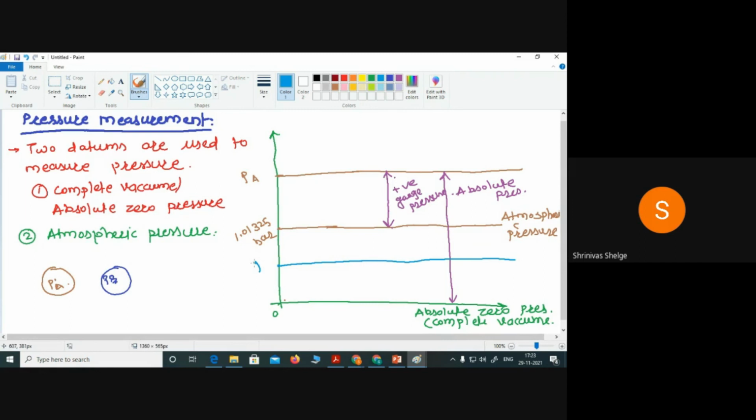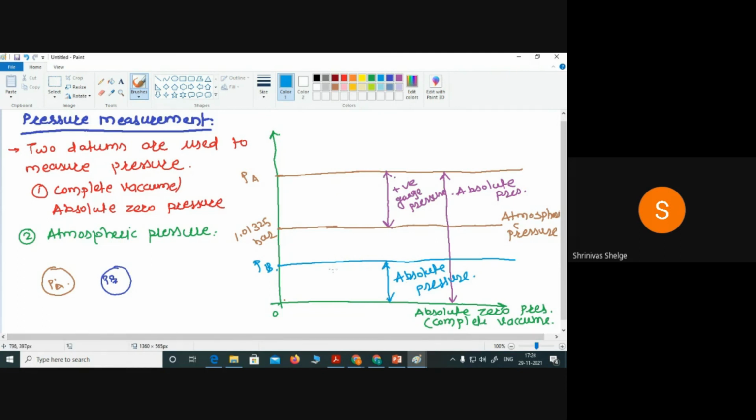Somewhere here PB. So when we measure this pressure with reference to absolute zero pressure, as I told you, this is nothing but absolute pressure. Any pressure measured with reference to absolute zero pressure or complete vacuum is known as absolute pressure.